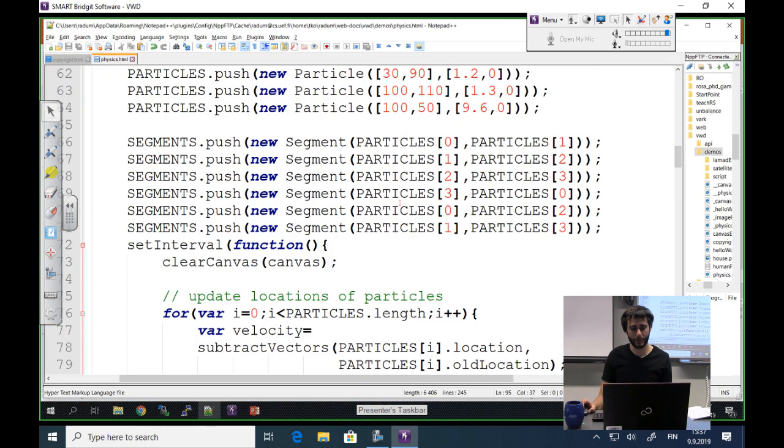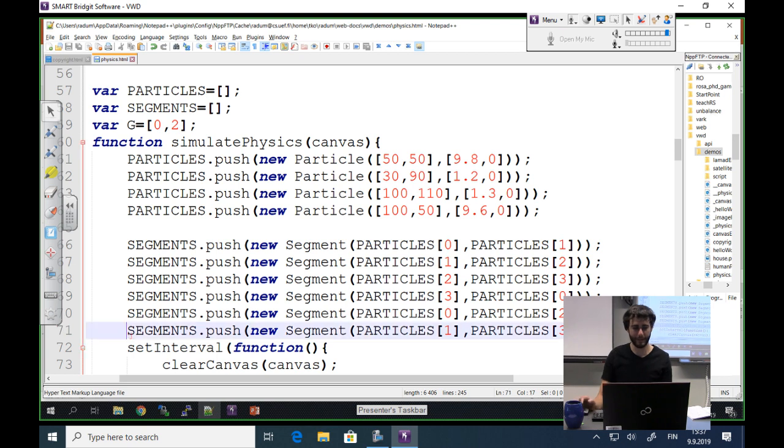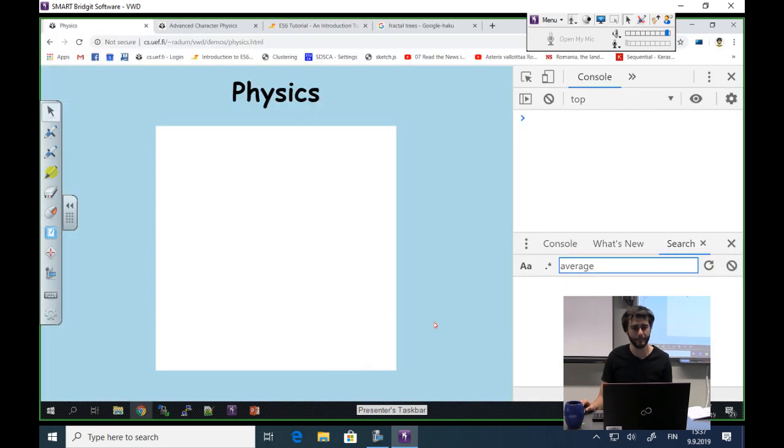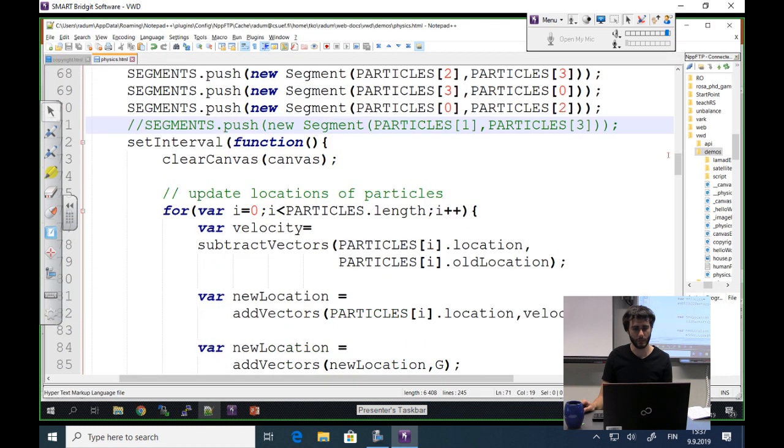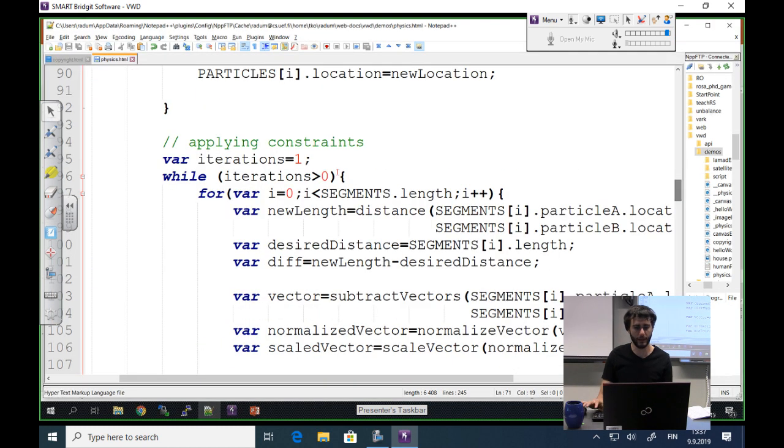Let's also remove that extra segment that we tried to add for stability, just out of curiosity to see what happens. So this was the original, I think, with no iterations. Yeah, and 1,000 iterations.